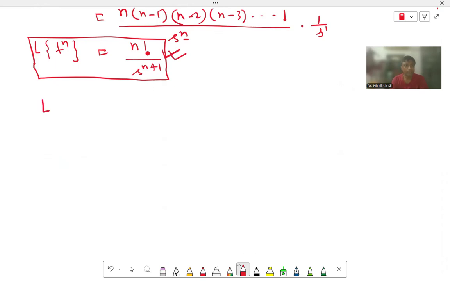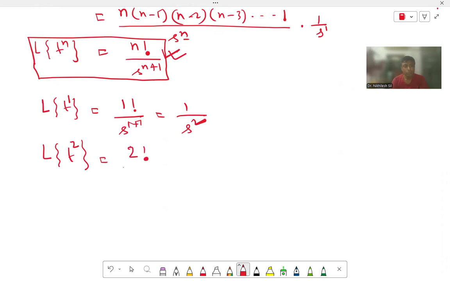Now, Laplace transformation of t. What is the value of n here? Here the value of n is 1. So this becomes factorial 1 divided by s to the power 1 plus 1. This is equal to 1 by s square. What is the Laplace transformation of t square? This is equal to factorial 2 divided by s to the power 3. So in the numerator it is factorial 2, and the power of s will be 2 plus 1. Similarly, we can get the other values.